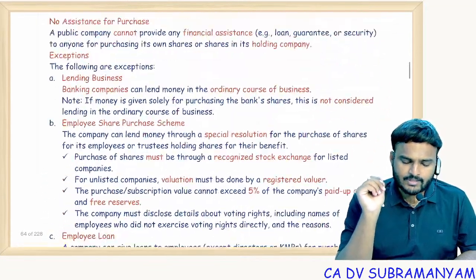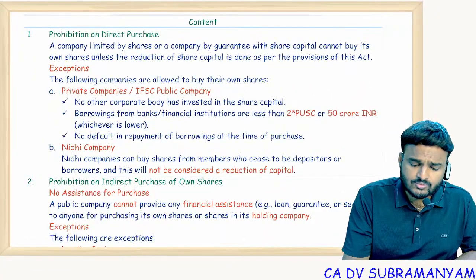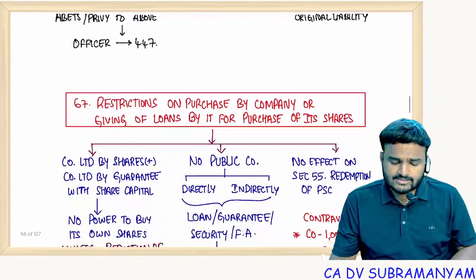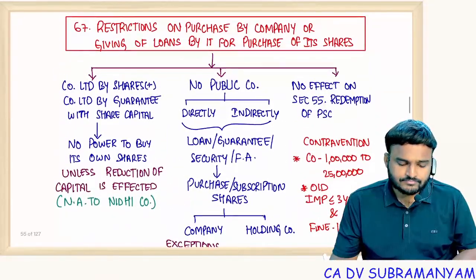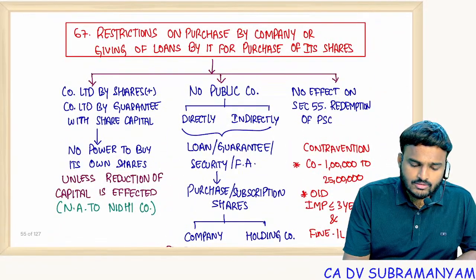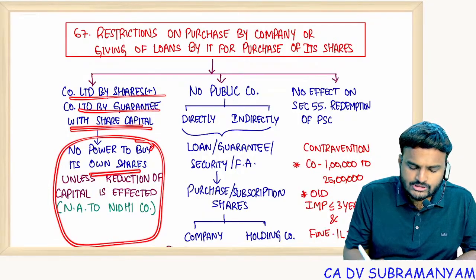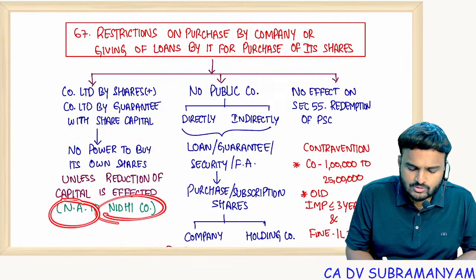Okay. So this also I'll show my handwritten notes simply to save the time. Section 67. So company limited by shares, company limited by guarantee with share capital has no power to buy its own shares. Of course, buyback is an exemption, and for Nidhi company also this provision is not applicable.